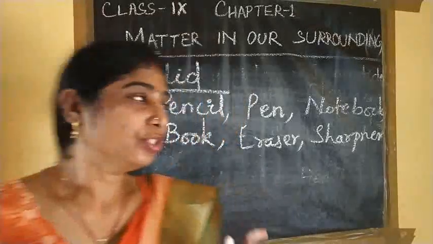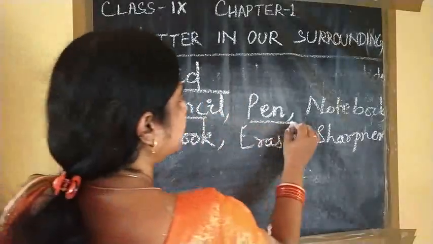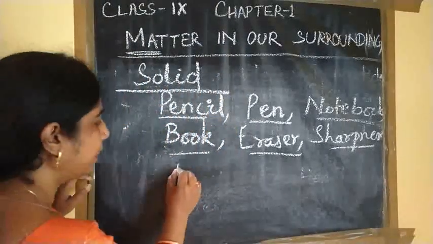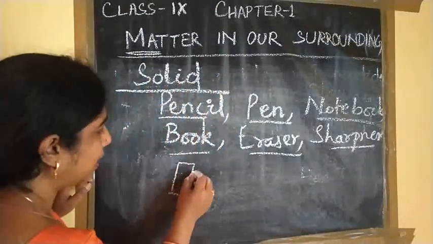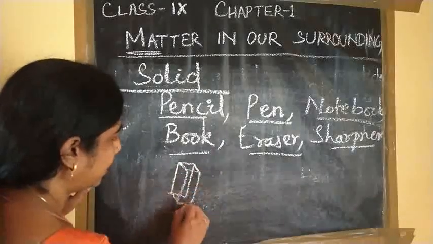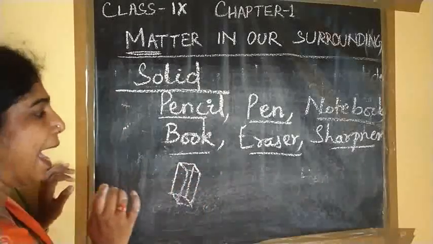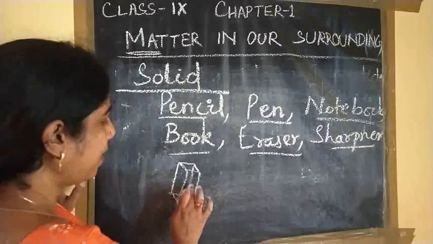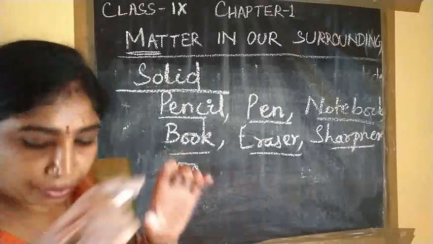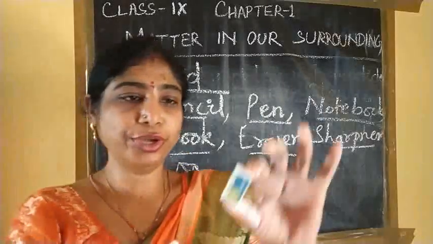First thing, all these matters that I take, suppose I am taking this one eraser. Does this eraser have a shape or not? Yes, it has a shape. I am showing you one eraser.